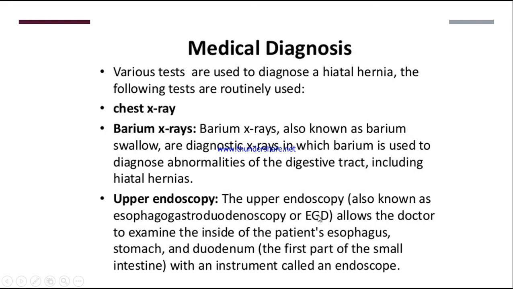Then upper endoscopy can be performed. It's also known as EGD, esophagogastroduodenoscopy. We are able to see inside the patient's stomach. We are able to see inside the small intestine also, that is the duodenum, the first part of the small intestine, with the help of an instrument called an endoscope. So this upper endoscopy also can be performed.